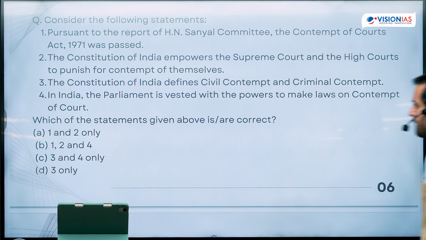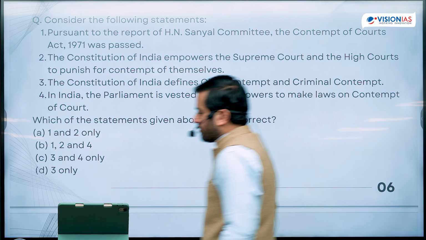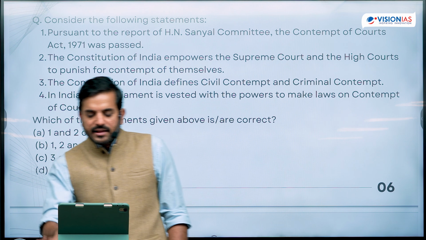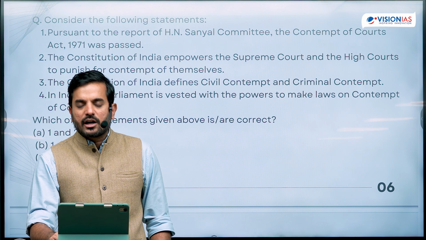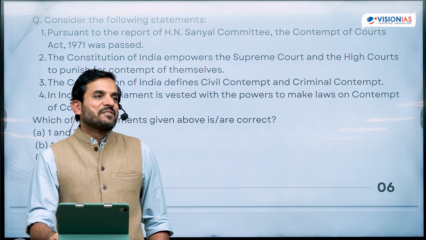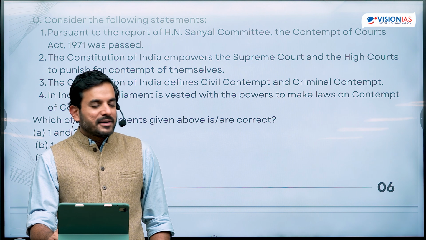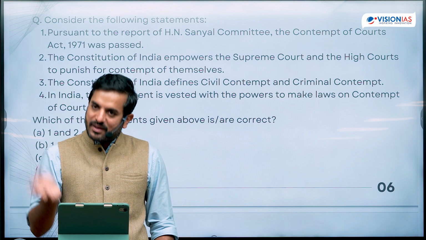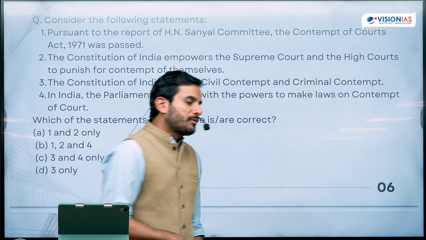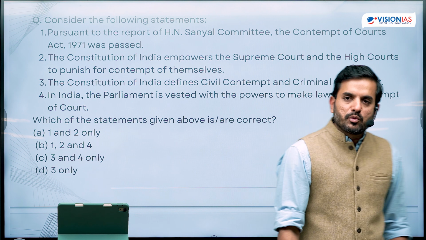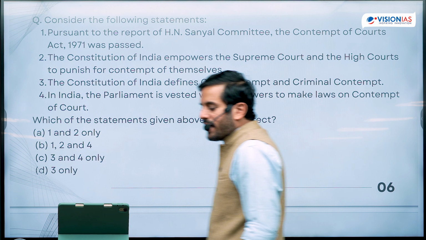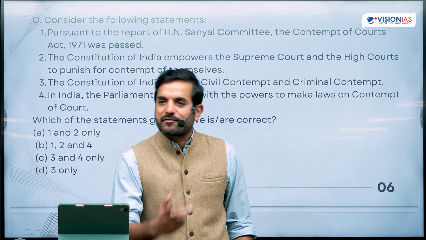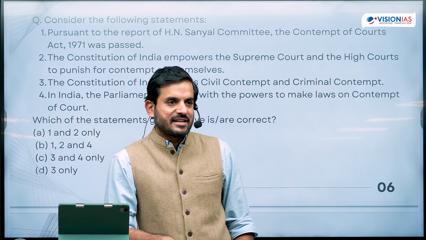Sanyal Committee, the Contempt of Courts Act of 1971 was passed. When I'm sitting there in the examination hall, it will be very difficult for me to tell when this H.N. Sanyal Committee was formed. Was it the one that recommended the Contempt of Courts Act of 1971 to be passed and so on and so forth? I was not even born at that point of time. How can I be judging whether this statement is correct or not?